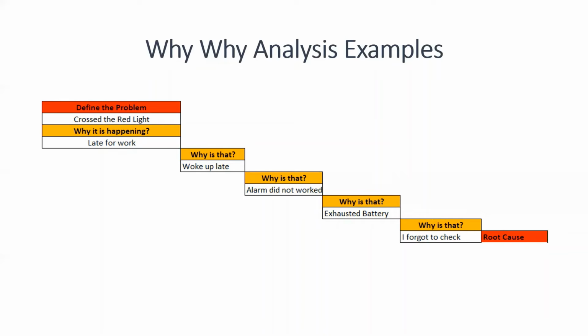And why was I late for work? Because I woke up late. And why did I wake up late? Because the alarm did not work. So why did the alarm not work? Battery exhausted, right? So you have to find those questions, and the answer becomes the question for the next one. So why did the battery get exhausted? Because I forgot to check. So this is the root cause. It's a human miss, a mistake, which has led to the major problem, right? So that becomes the root cause.